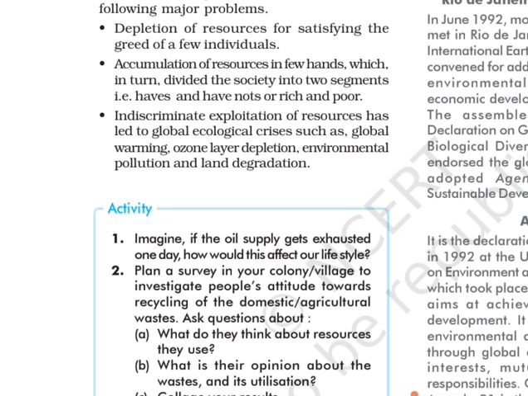The third problem is indiscriminate exploitation of resources, and it has led to global ecological crisis like global warming, ozone layer depletion, environment pollution, and land degradation. Some people thought that resources are a free gift, so they are using them indiscriminately. They are exploiting the resources and using them unnecessarily. If you need to travel somewhere, and you can use a public vehicle instead of your personal vehicle, you should always use the public vehicle, right? In this way we can save our resources.